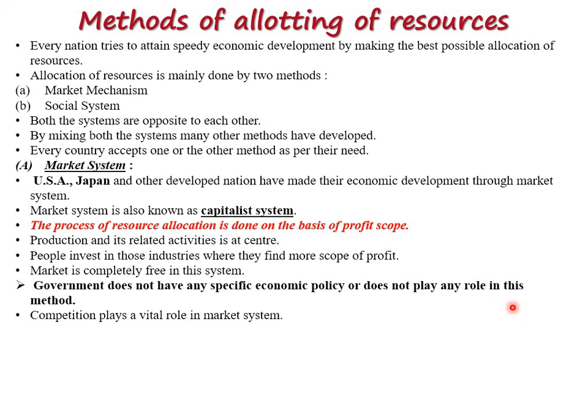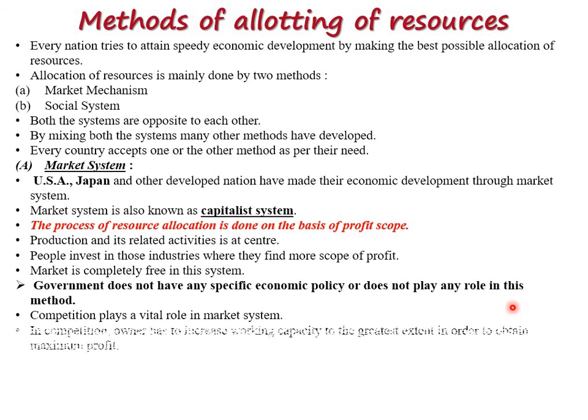Zero. Yes, competition. Here competition plays a vital and important role in this system. And where competition is there, there must be price decrease, qualitative goods or different types of benefits. So in the competitive market, right, owner has to increase the particular price. Because of that price, owner has to increase working capacity to the greatest extent in order to obtain maximum profit. So he will increase price, then he will get the profit.